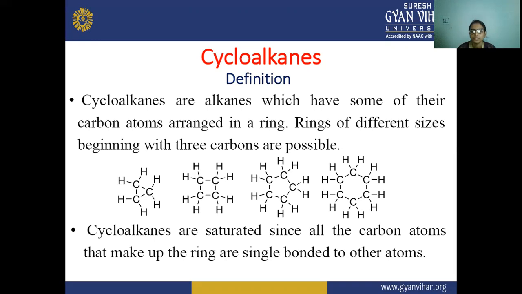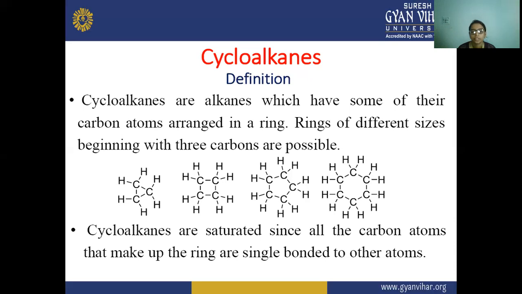Saturated hydrocarbons that are arranged in a ring because they have a single bond between them. So they are the cycloalkanes. If there is a double bond in this ring, then we will call it a cycloalkene. So these are the cycloalkanes. These are saturated, as you can see in these structures.